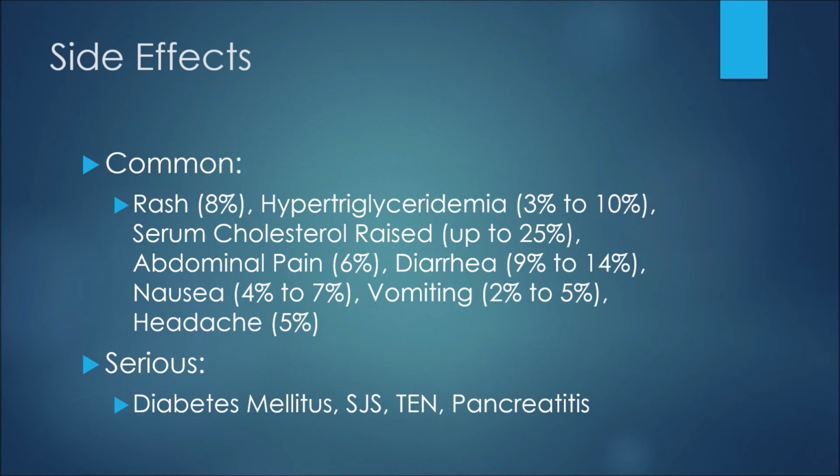Abdominal pain seems to happen about 6% of the time, and diarrhea 9 to 14% of the time. 4 to 7% of patients may experience nausea, and 2 to 5% may experience vomiting. A headache seems to happen in 5% of patients. Now, some more rare but serious side effects would be diabetes mellitus, Stevens-Johnson syndrome, toxic epidermal necrolysis, or pancreatitis.